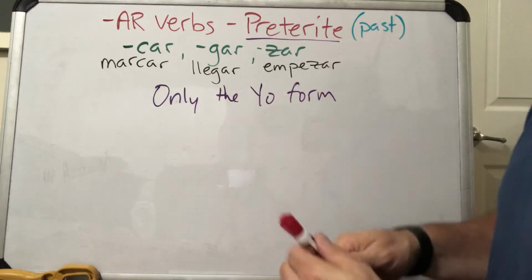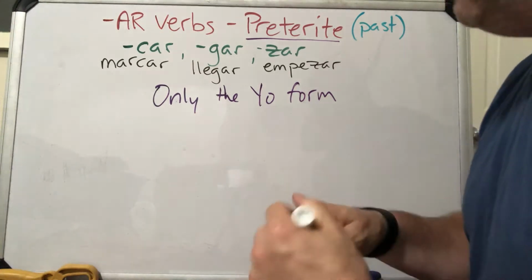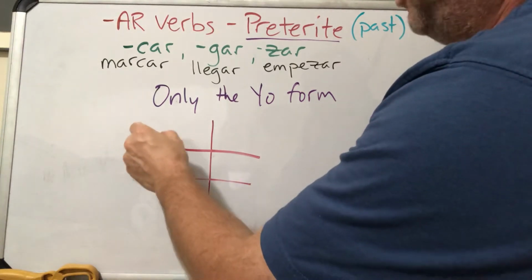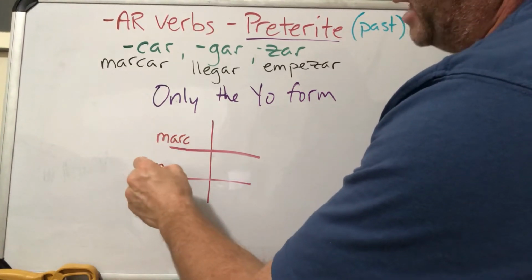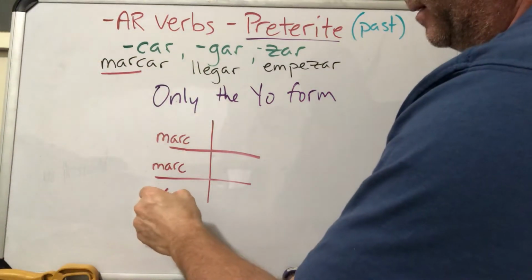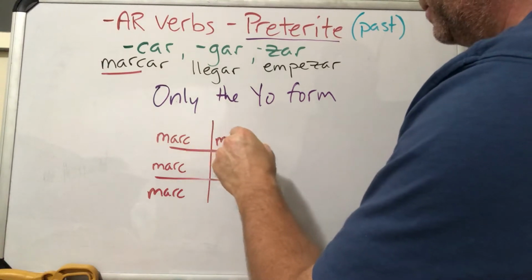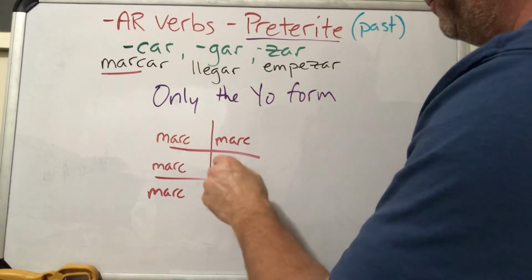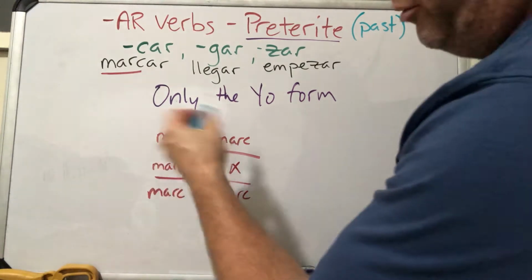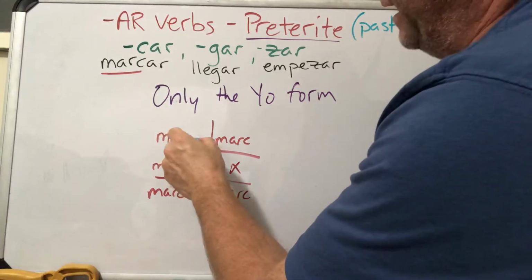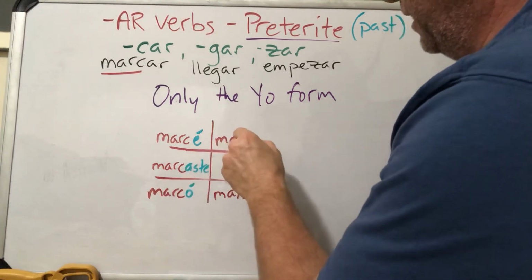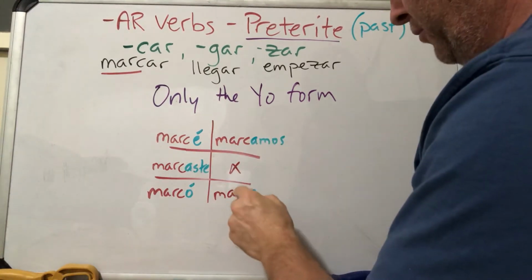So let's do marcar, and just to show you, I won't do all the forms, but let's do marcar in the preterite. My stem would be marc, right? We just take off everything except the -ar. Marc, marc, marc. Okay, now let's do a different color so you can see the endings. If we go back to our chart from the last video, then we'd add an é on there. We add an -aste, an -ó, an -amos, and an -aron.